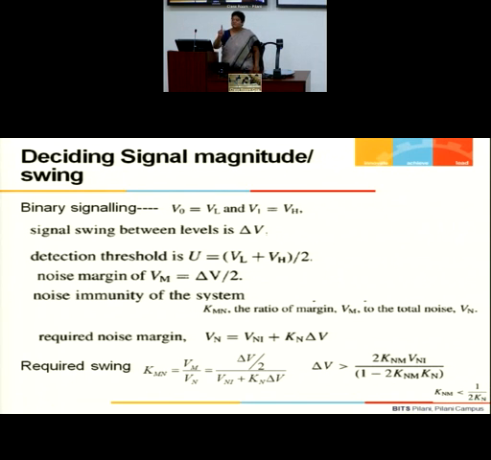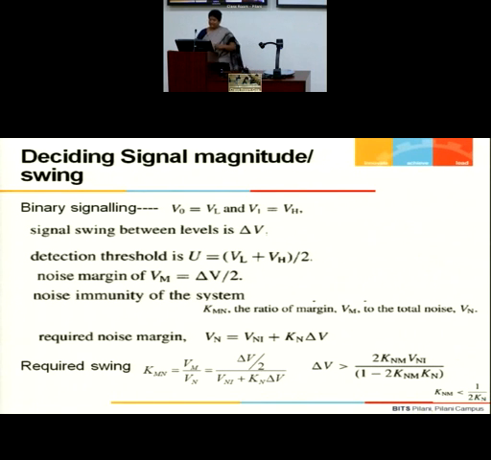What is Kn? The noise coefficient. Which noise coefficient? The component which is dependent on the signals. So you should have the signal to noise ratio component at least more than this value. That too, when we are assuming that my signal range is delta V by 2; you may change it for any other range, delta V by 3 or delta V by 4.